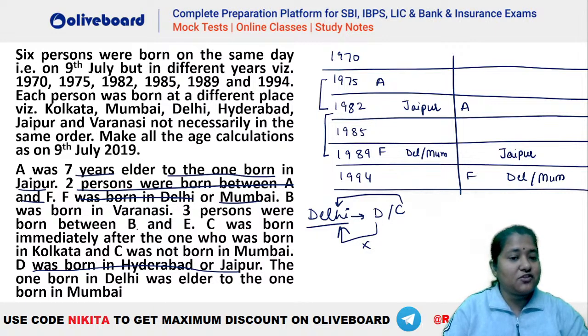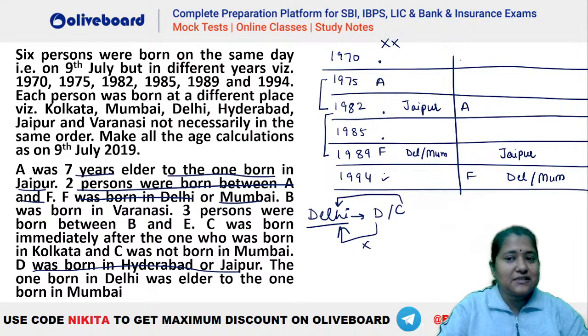Now what is given? B was born in Varanasi. 3 persons should be there between B and E. So you can see in the first case, let's say if we take your B here, 1, 2, 3, not possible. B here not possible because gap of 3 not possible. B here 1, 2, 3 not possible. So B has to be here. Let's say B here 1, 2, 3 again not possible. That means the first case is invalid here, isn't it?